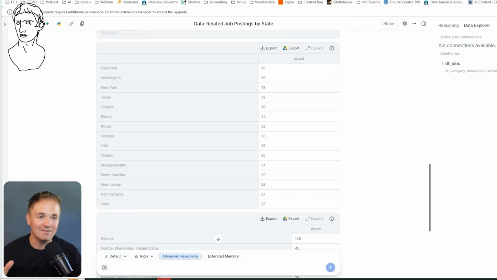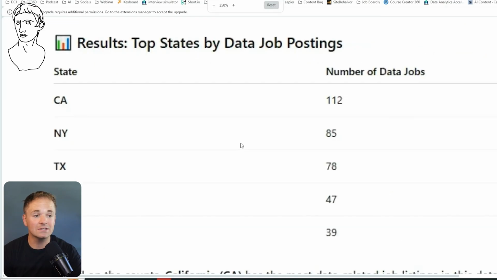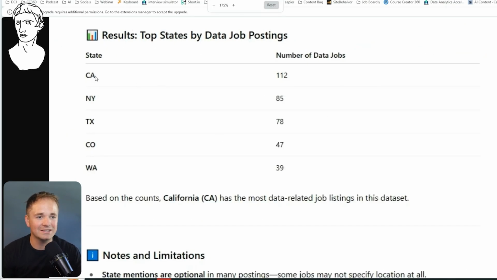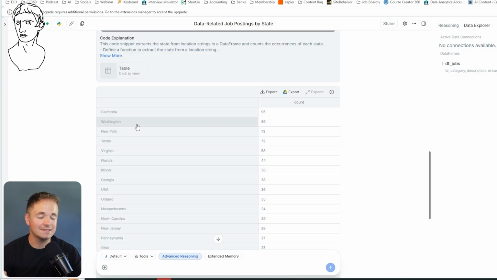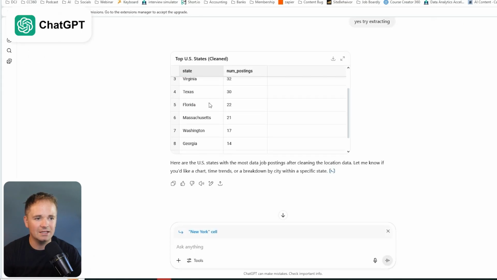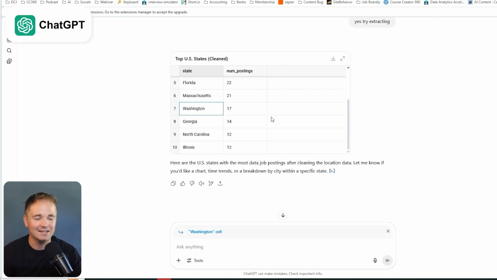I will tell you that I've actually done this analysis before I was recording the video just to make sure I knew what I was doing in both of these tools. And I got a completely different answer from ChatGPT earlier that looked a little bit more like this, where it also had California, New York, Texas, and Colorado, which matches this a little bit more closely, but still not quite. If you remember earlier, we did see that Seattle and Bellevue, Washington were the top 2 cities. So it makes sense that Washington would be in the top 5. And I see Washington at 7 here.